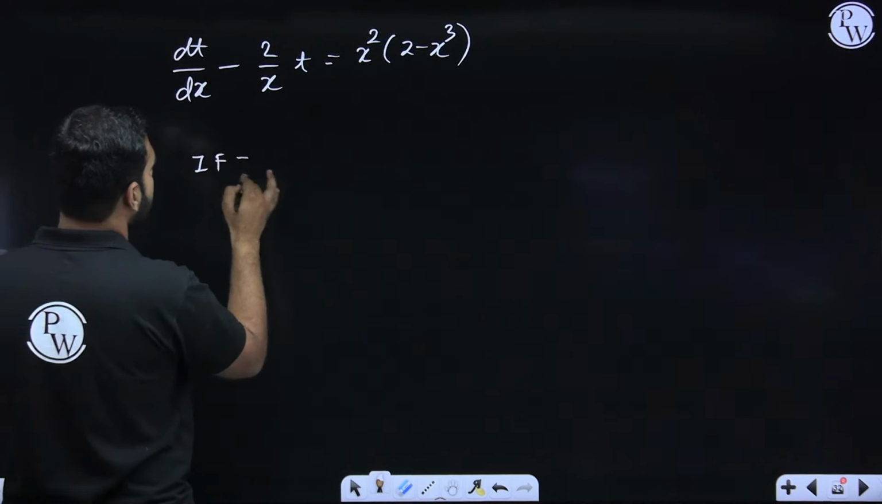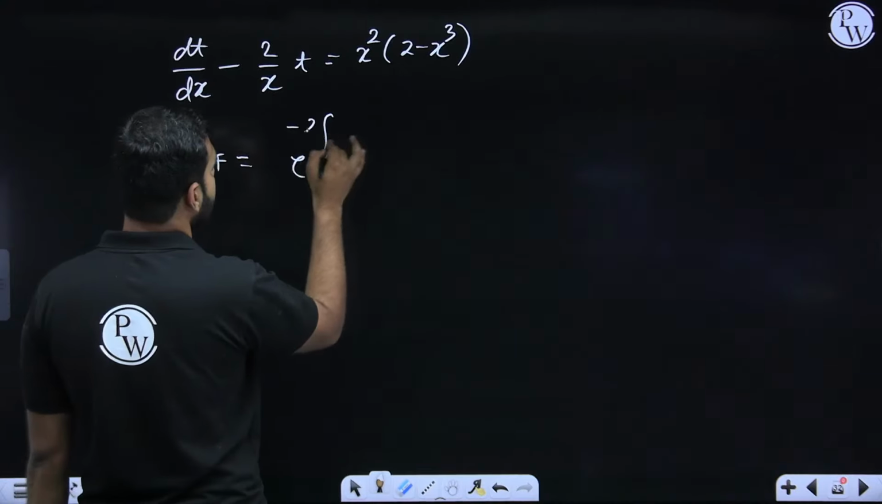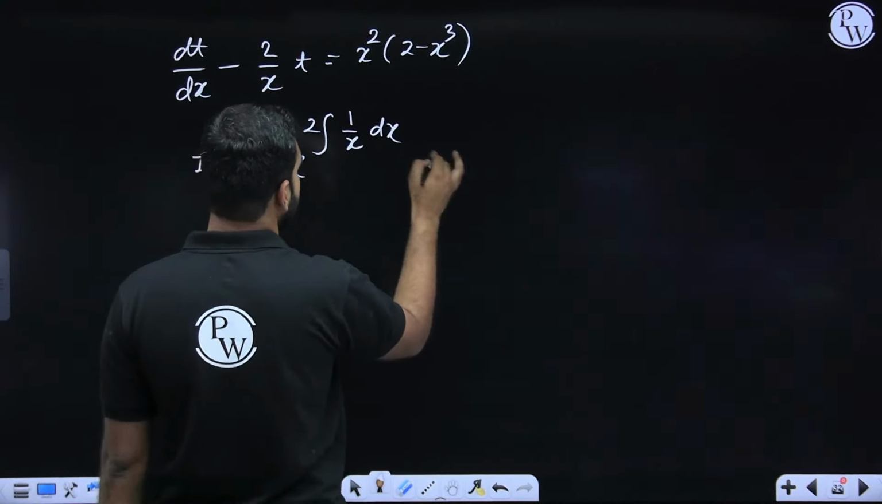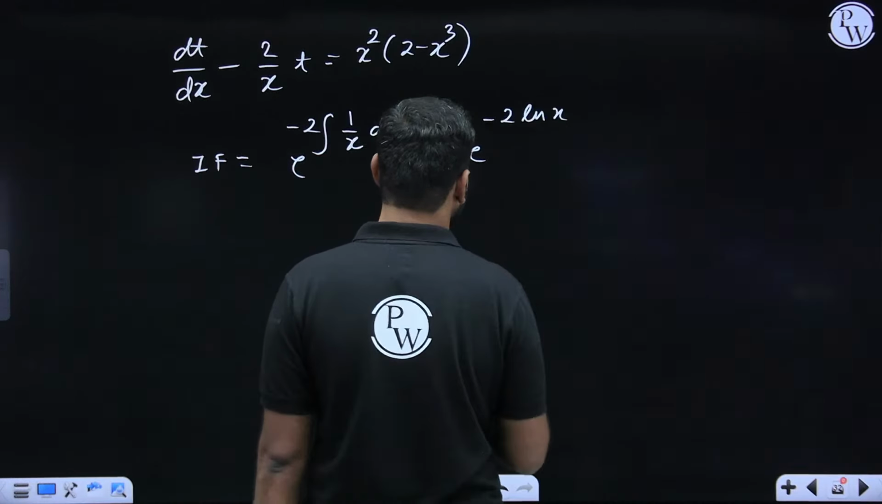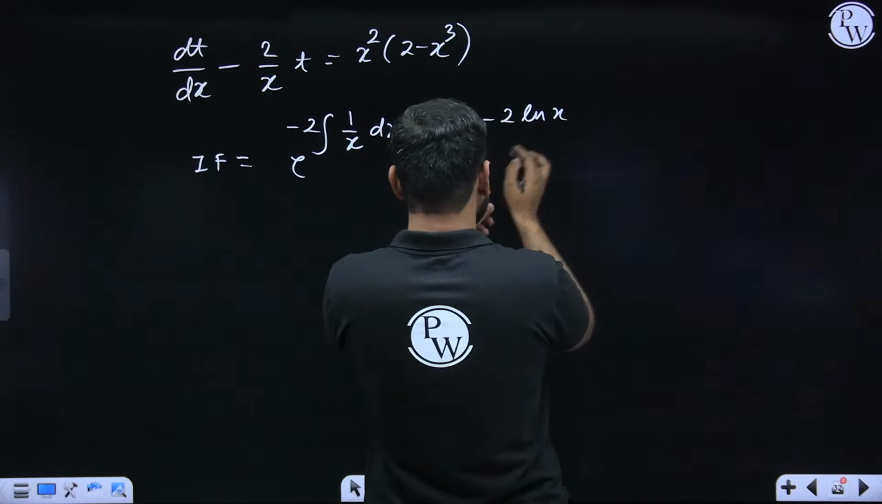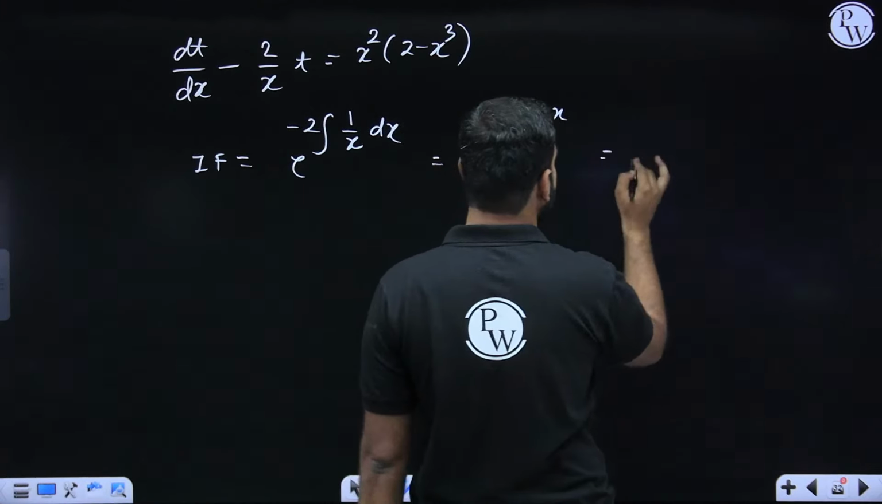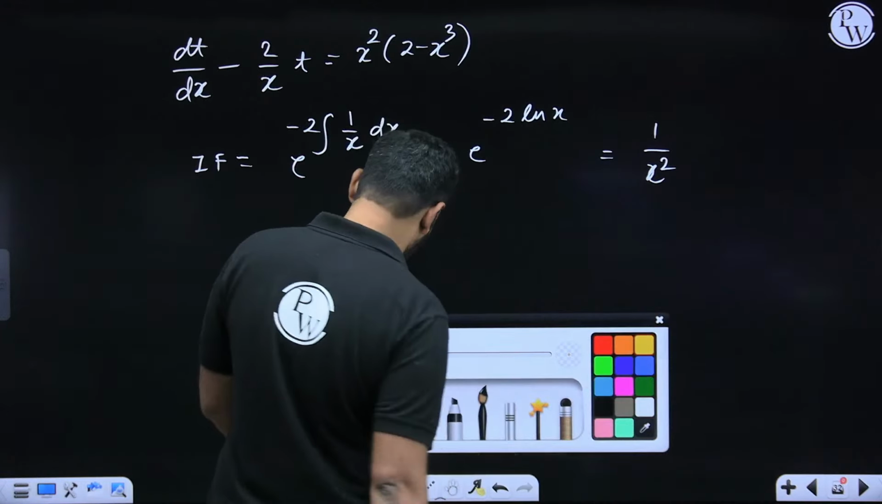IF is going to be e to the power integration of minus 2 by x. So minus 2 I'll keep here, 1 by x dx. So this is going to be e to the power minus 2 ln x. I hope you have understood it. This minus 2 pushed there becomes, of course, x to the power minus 2. So this e to the power ln nullifies and it leaves you the x to the power minus 2. That means the integrating factor becomes 1 upon x square. I hope you are understanding it.